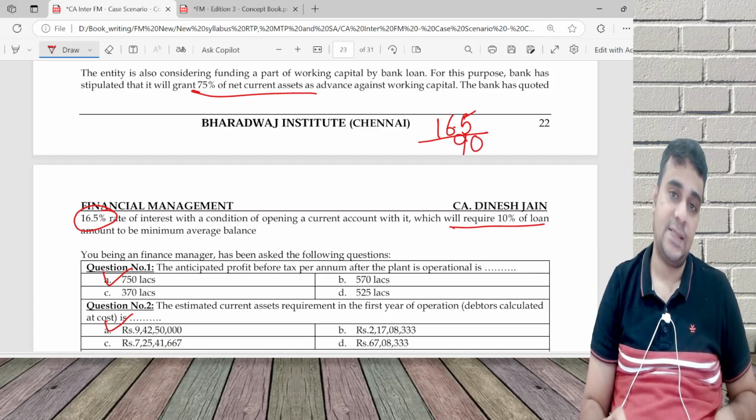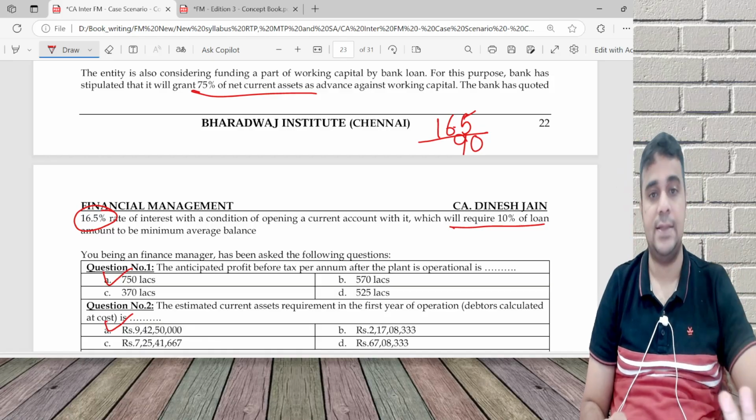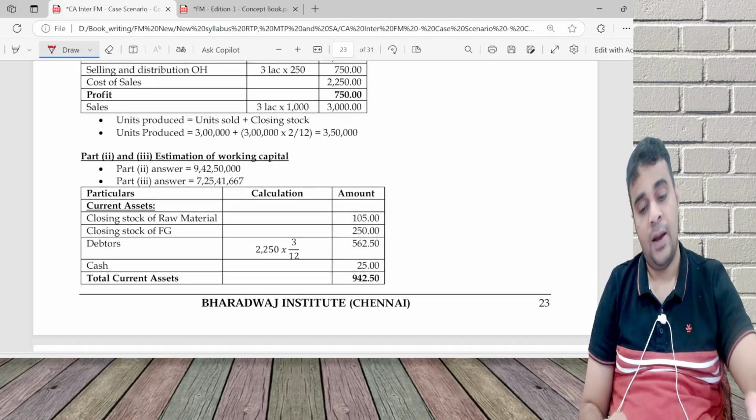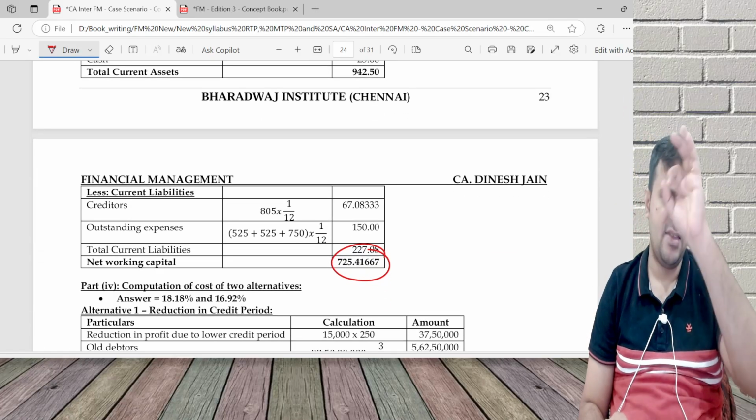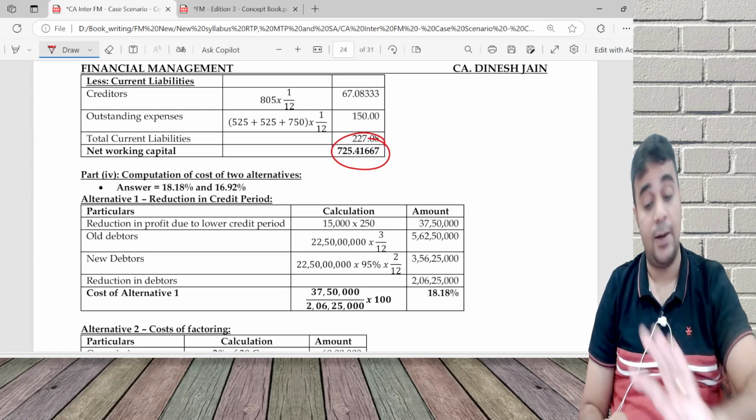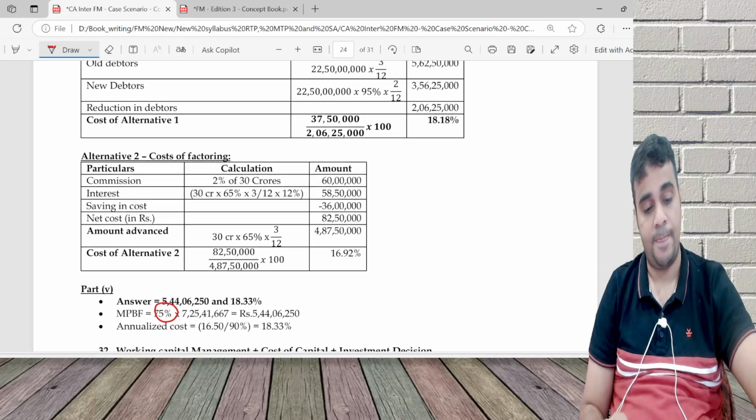This is called compensating balance. Again, it's there in the concept book. None of the questions, except for that one very lengthy question which I talked about, everything else is there in my concept book, not even the bigger book. It is there in the concept book itself.